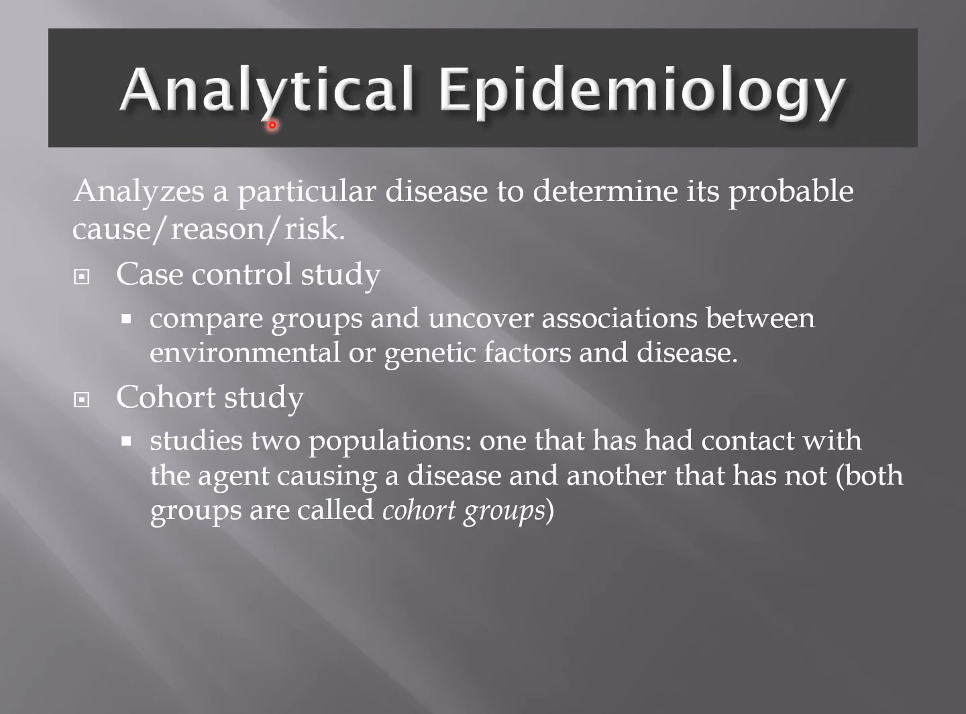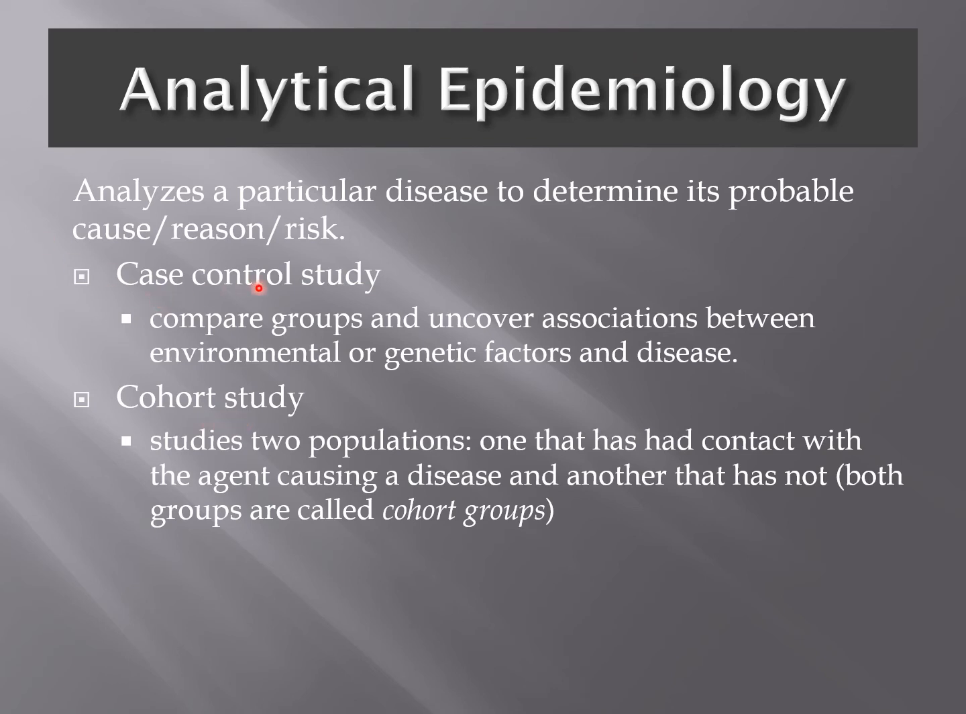The second type of observational study is analytical epidemiology, in which we analyze a particular disease to determine its probable cause, reason, and risk factors. It can use different variables to discover possible routes and rate of infection. This study can be carried out in two ways, either by case control or by cohort study.